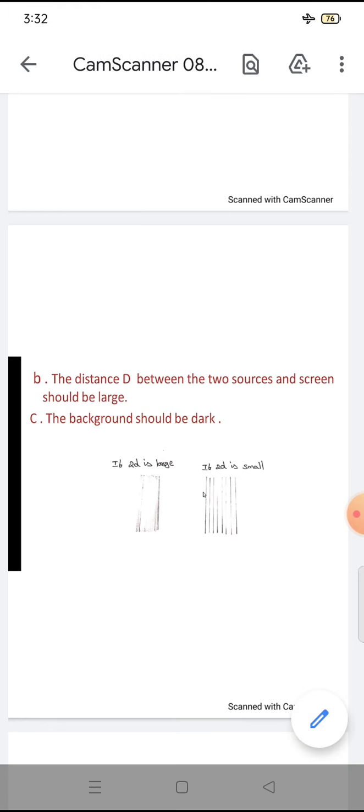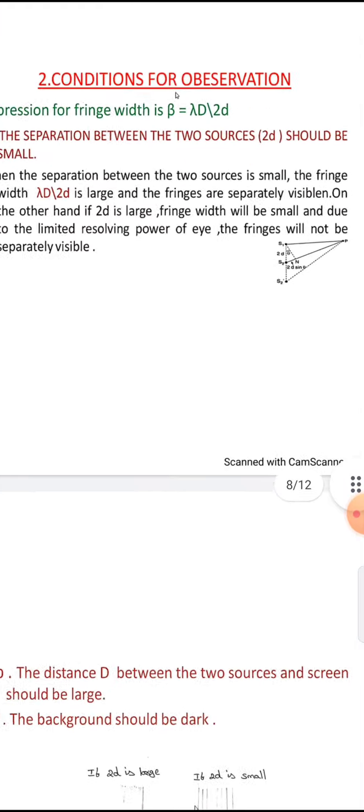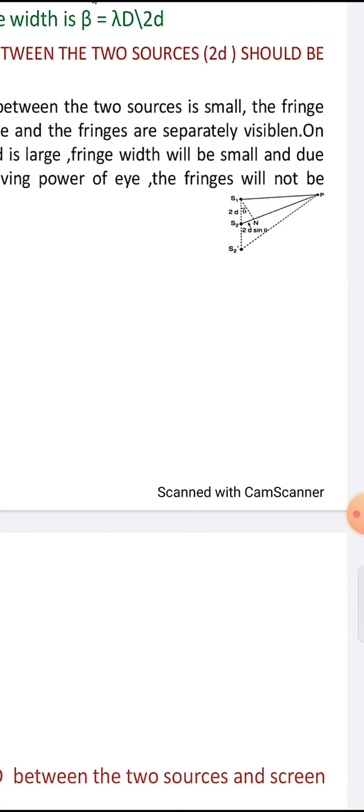So the distance D between the two sources and the screen should be large. The background should be dark. Then we can get the dark fringes, and the other ones are the white fringes, meaning bright fringes. If you see this diagram, then you can understand very quickly. If 2d is large, then the fringes will be like this. If 2d is small, then the fringes will be like this. Here 2d means S1 to S2.